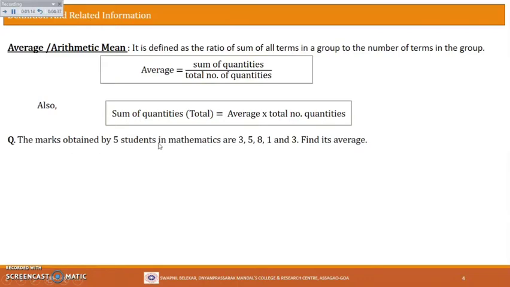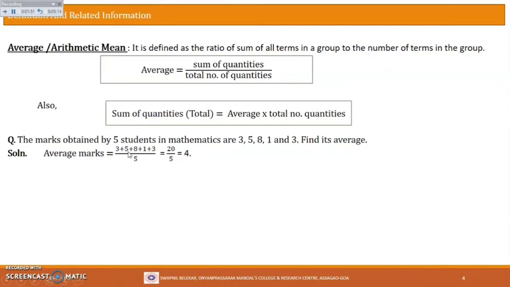Let's see the question. The marks obtained by 5 students in mathematics are 3, 5, 8, 1 and 3. Maybe this is out of 10 in our internal exams. Find its average. So what do we do? We know the formula for the average, right? Here the average means the arithmetic mean. So the average marks of the students will be: add all these marks, that is the sum of the quantities. So 3 plus 5 plus 8 plus 1 plus 3, and then how many of them are there? 1, 2, 3, 4, 5.